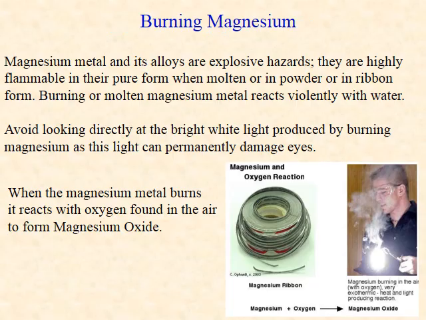How can an empirical formula be determined from experiment? We can carry out a chemical reaction where a known mass of magnesium metal combines with oxygen in the air. Magnesium metal and its alloys are explosive hazards. They are highly flammable in their pure form when molten or in powder or in ribbon form. The bright light from burning magnesium contains ultraviolet radiation. When this experiment is done, it is best to avoid looking at the light.